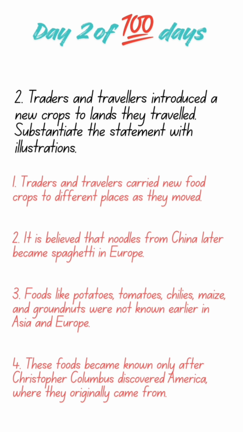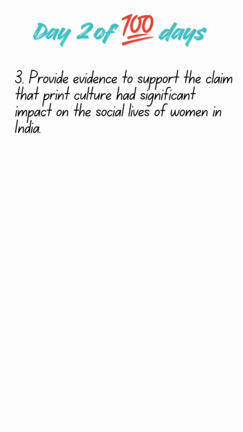Like for example, noodles from China moved to Europe to become spaghetti. Foods like potatoes, tomatoes, chili, maize, and groundnuts that we eat today very lovingly, which are found in Asia, came actually from America to Europe and Asia. These foods became known only after Christopher Columbus discovered the lands of America, where they originally came from. So include your answers in points, and this attracts the evaluator to give you the extra marks that you guys deserve.